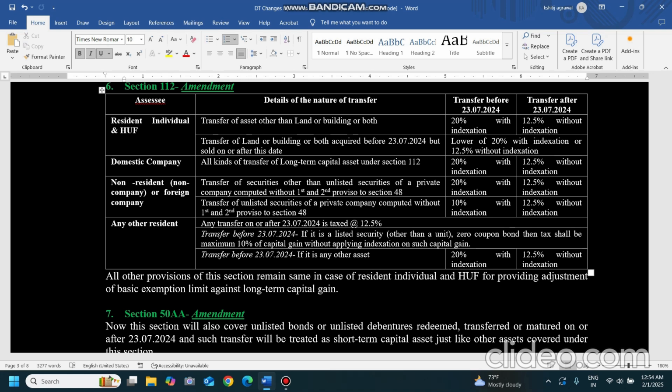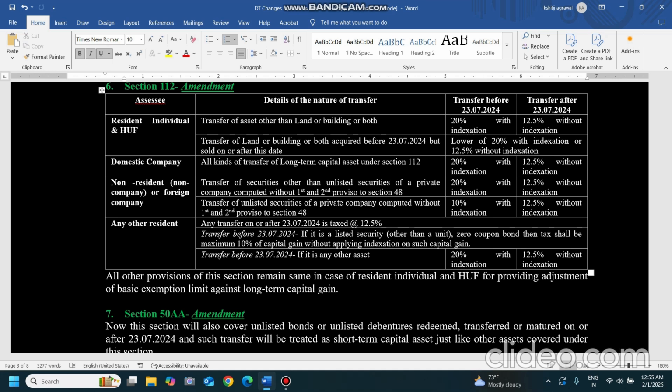But now, where is the option? Transfer of land or building or both acquired before 23rd July 2024 but sold on or after this date. So if any land or building is acquired before 23rd July and sold after this date, then SSC has an option, wherever less tax is there, whether it is 20% with indexation or 12.5% without indexation. So in that case, SSC can claim the benefit. Whichever is increasing the tax savings for the SSC, that option can be opted because these changes are done now.